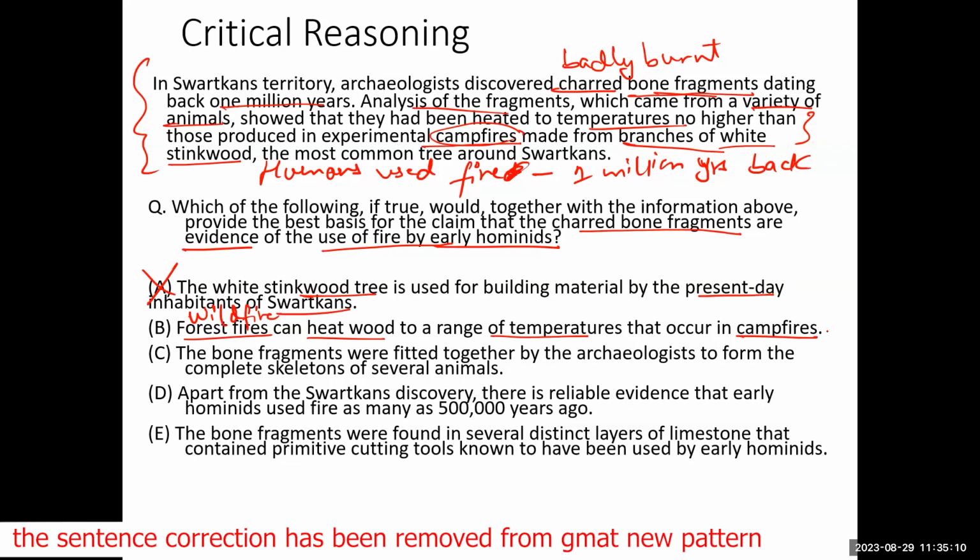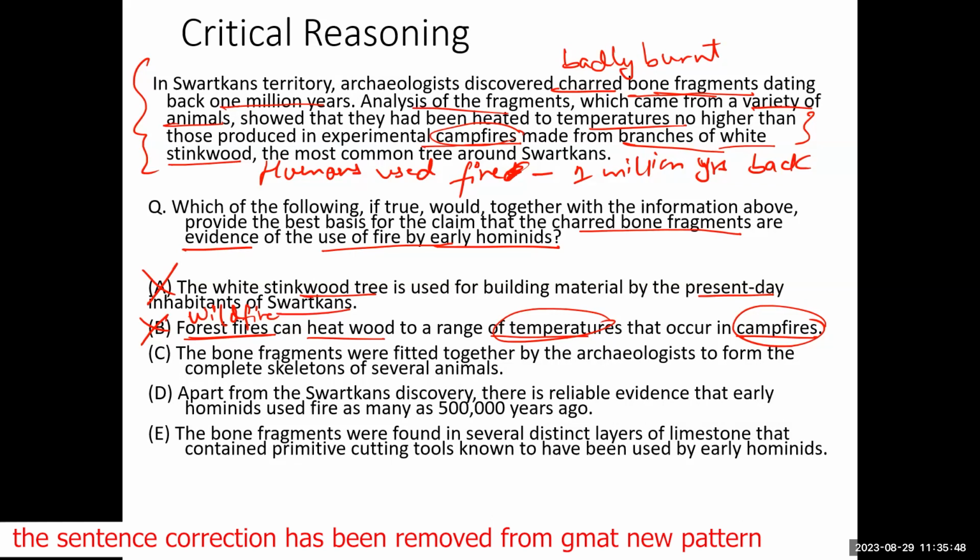The author is saying that this fire was used by humans, and number B is saying that the same temperature that you find in a campfire can also be because of forest fire. If it is because of forest fire, then that means humans did not use fire. The bones were burned because of the forest fire and not by the humans. Number B does not prove it. In fact, number B disproves what the author is trying to say. Are you getting my point?